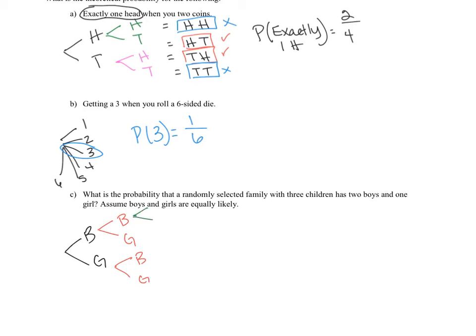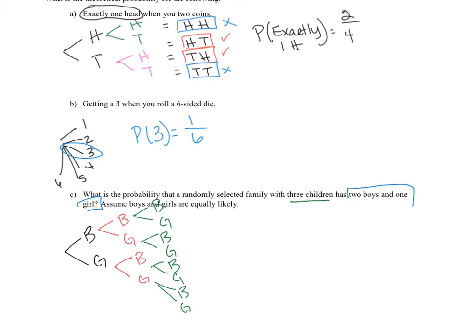For the last event, each branch can again be a boy or a girl. Now this is a 3-child family, and I want those 3 children to include 2 boys and 1 girl.